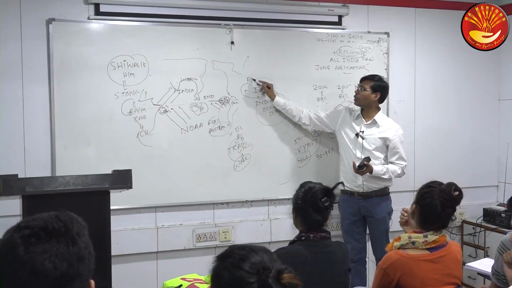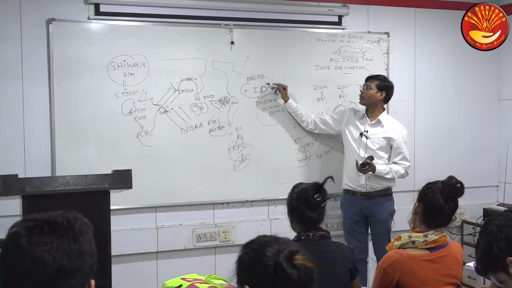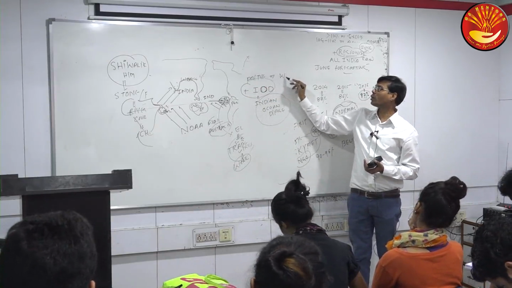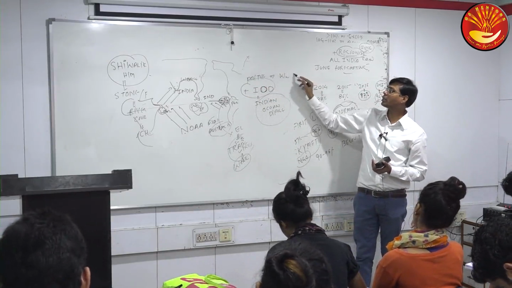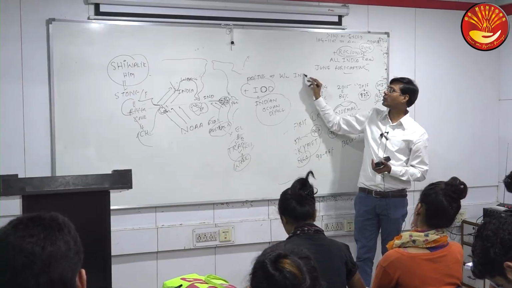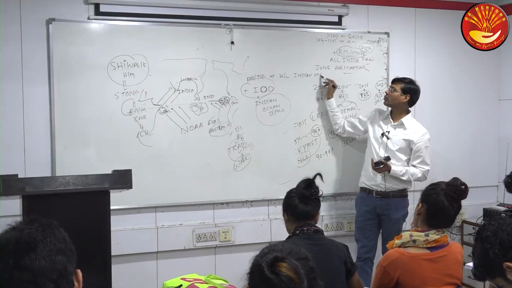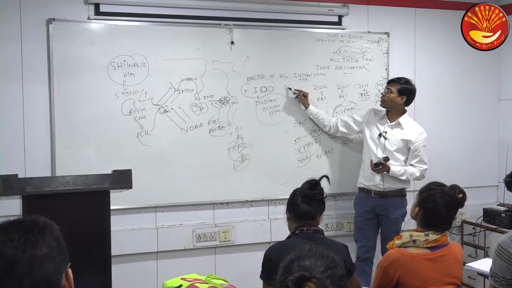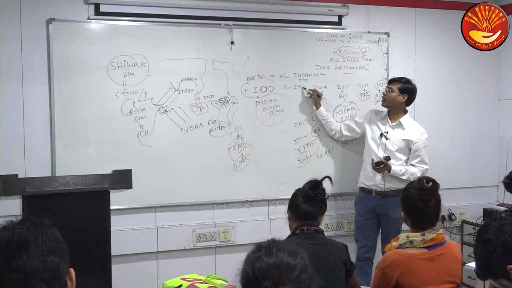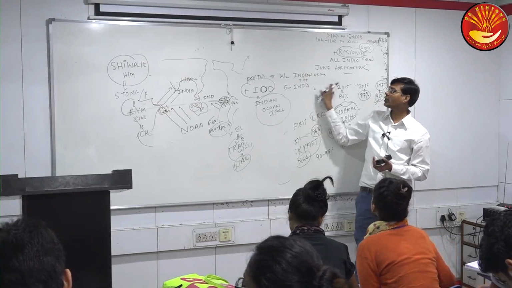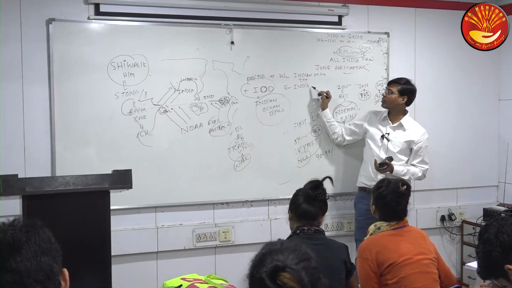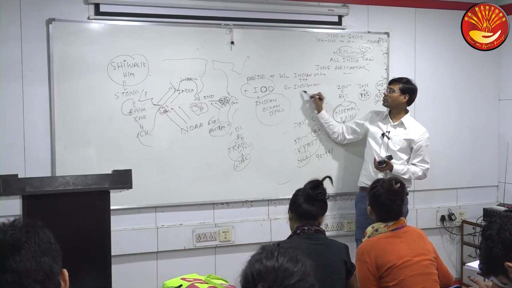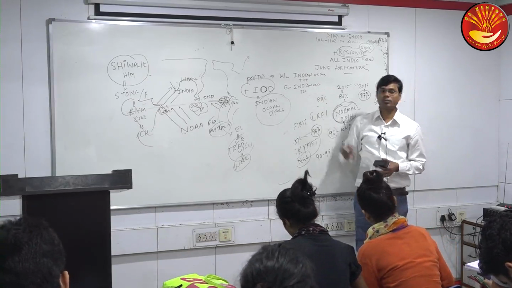A positive IOD. What do we mean by positive IOD? Which part of the Indian Ocean has high temperature, the Western Indian Ocean or the Eastern Indian Ocean? The Western Indian Ocean has high temperature, and the Eastern Indian Ocean has slightly low temperature. Eastern Indian Ocean means the Australian side, Western Indian Ocean means the African side.